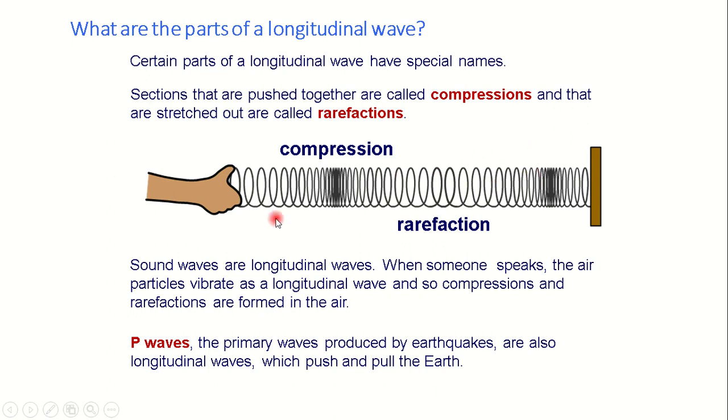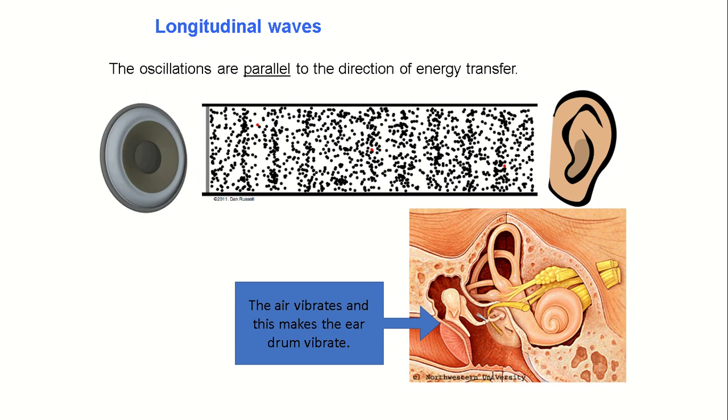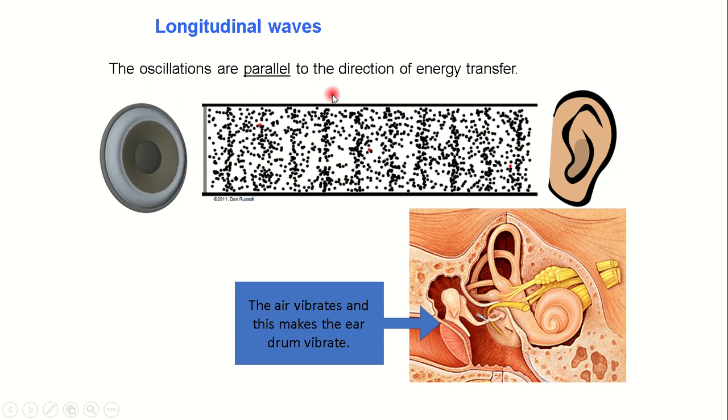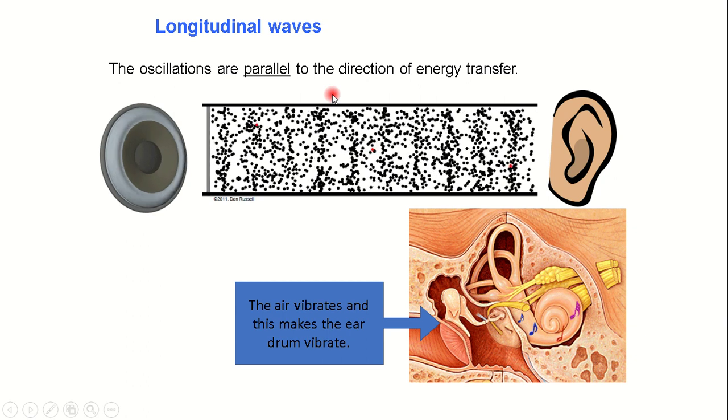Okay. Now we need to know that the P wave, the P seismic wave of the earthquake, is a longitudinal wave, and it behaves like this. It moves the earth, pushes and pulls the earth whenever it's produced. Longitudinal wave. Sound is one good example of a longitudinal wave.